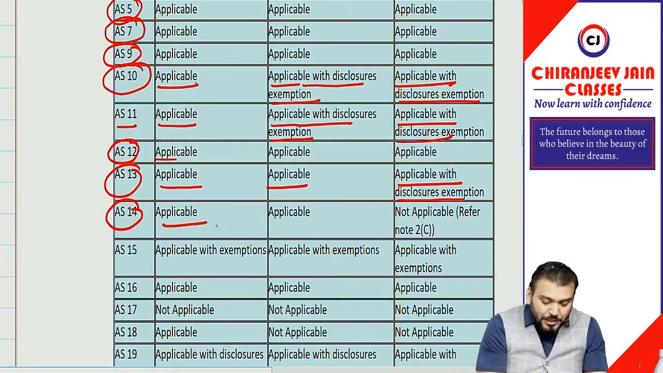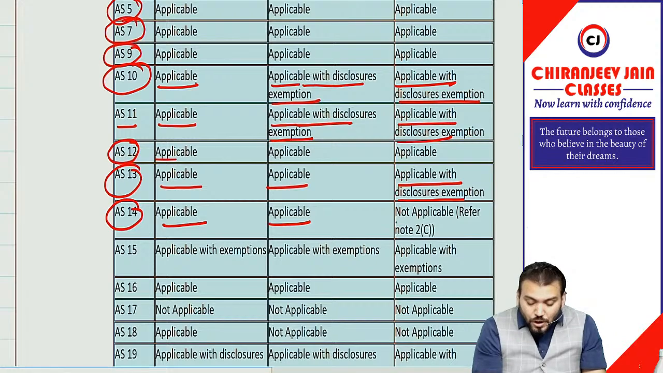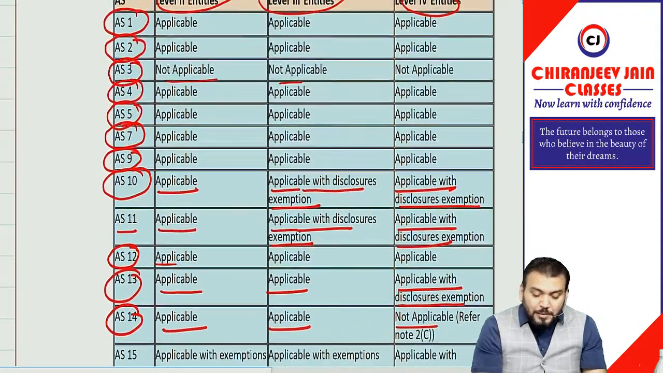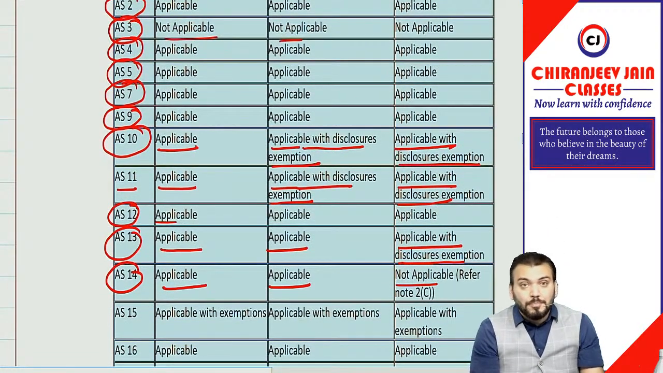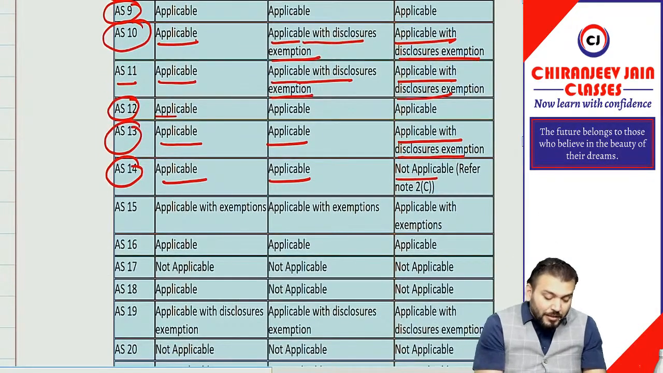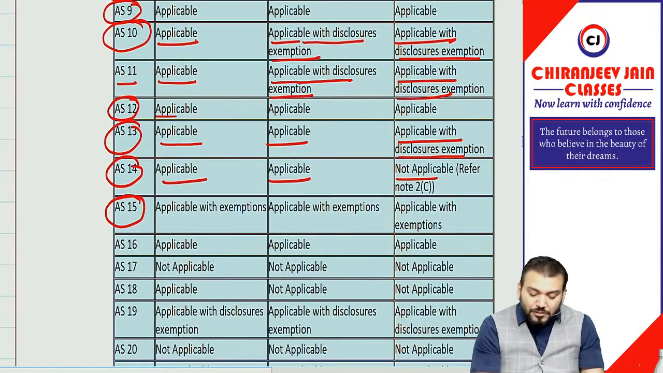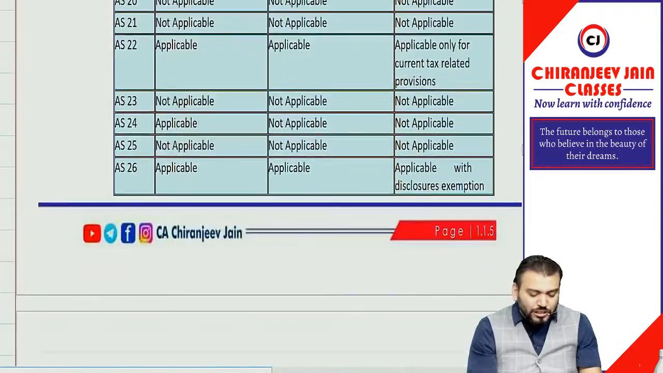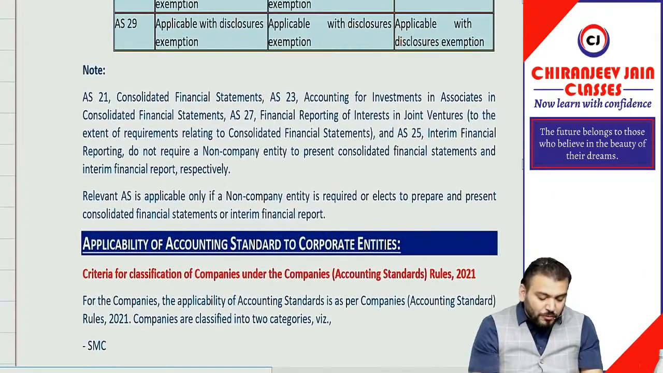AS14 you can see applicable, applicable, and it is not applicable for level 4. Understood? Yes, sir. Coming to AS15, it is not applicable. Refer note 2C. If you want to refer note 2C, what is given?